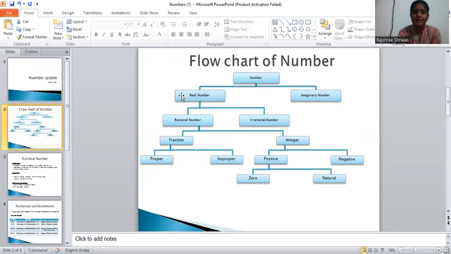Now come here for the real number. Now what is real number? So real numbers are natural number, whole number, positive number, negative number, odd number, even number, and many more. So all those are the real numbers. Now come to the imaginary numbers. What are imaginary numbers? Imaginary numbers are not real numbers, they are imaginary.